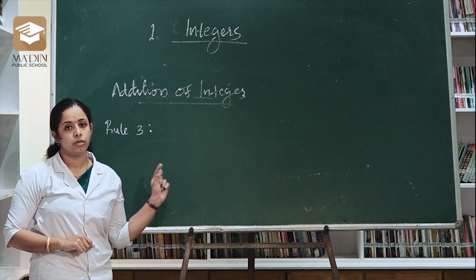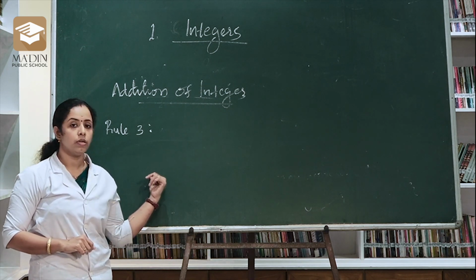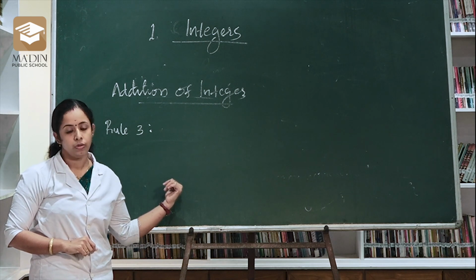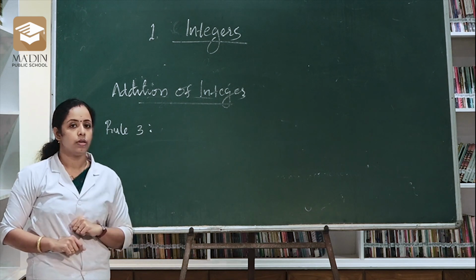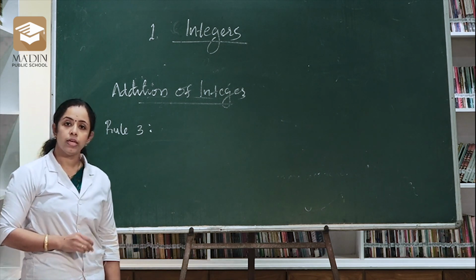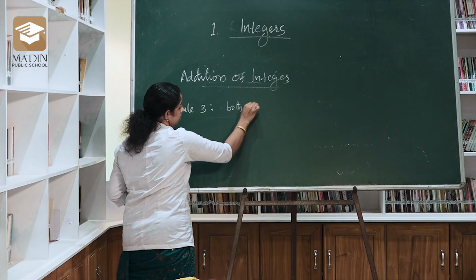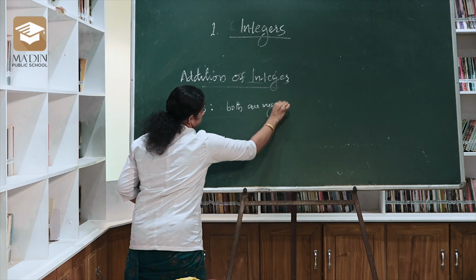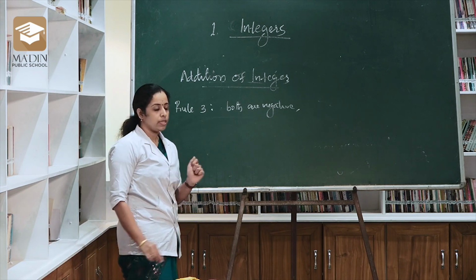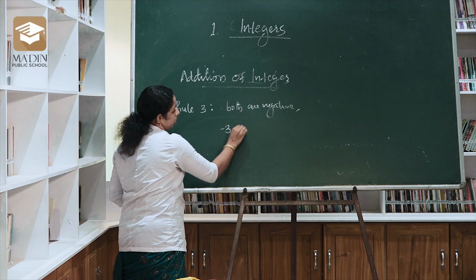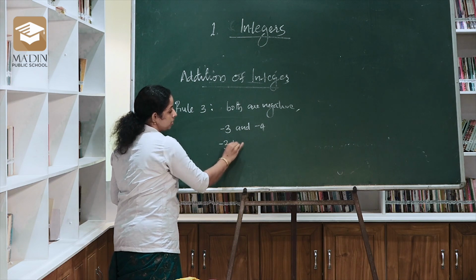Now we are explaining the third rule of addition. We already discussed two rules. First one is both the integers are positive. Second one, if any one of the integers is negative, that is already explained in the second rule. Then the third rule is if both the integers are negative, then how will we add those two integers? For example, minus 3 plus minus 4.